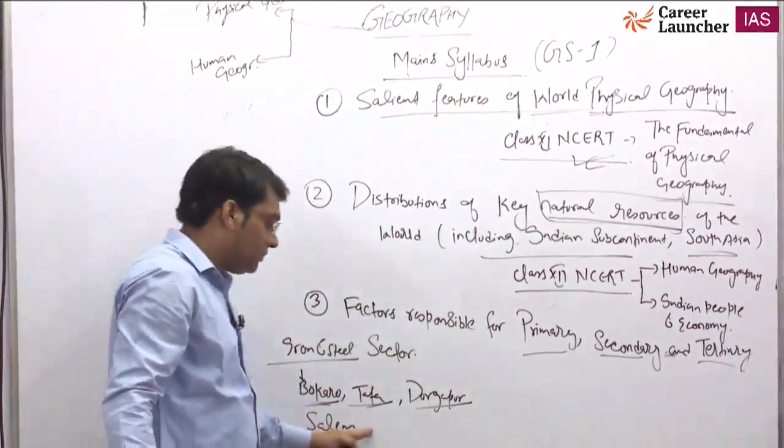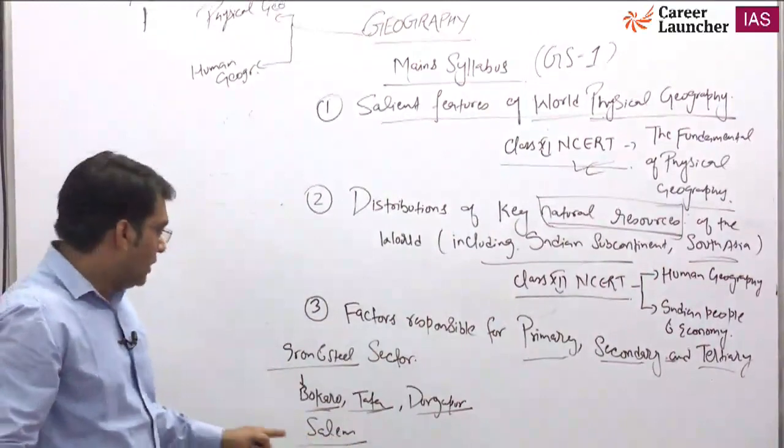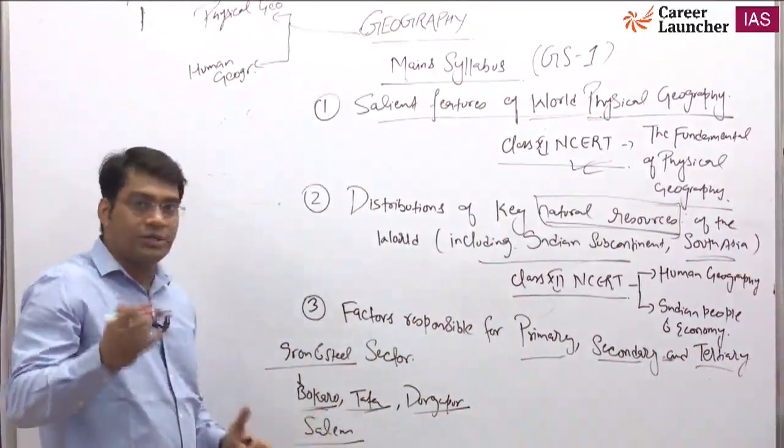These are some steel plants and their locations.